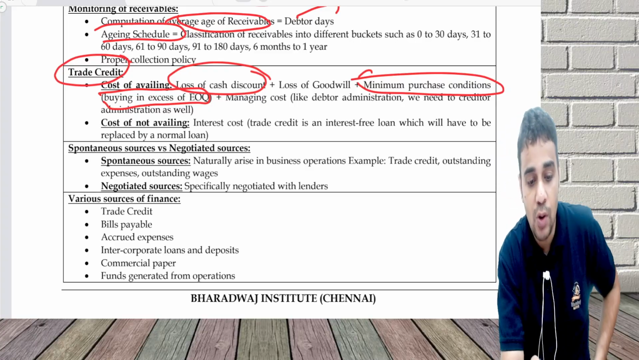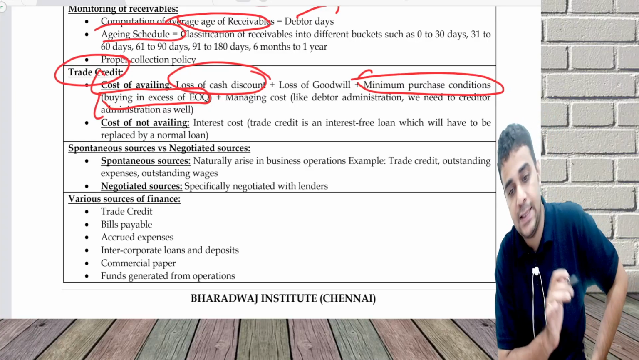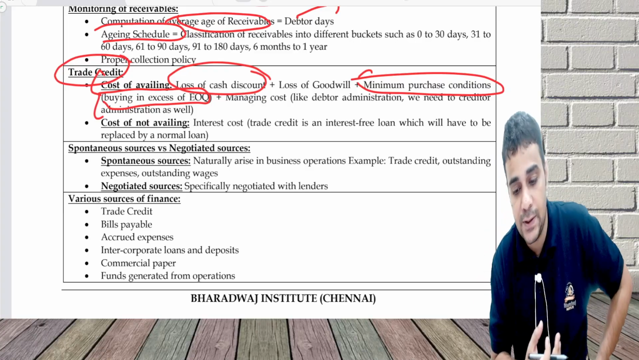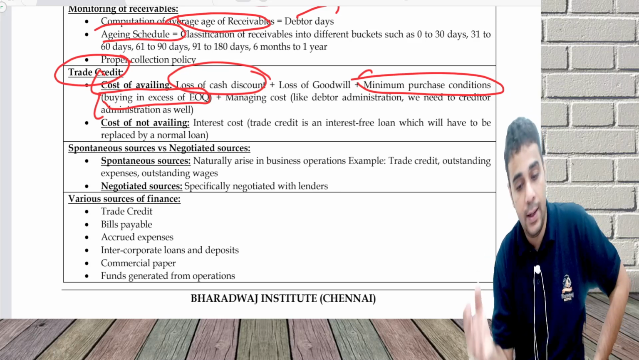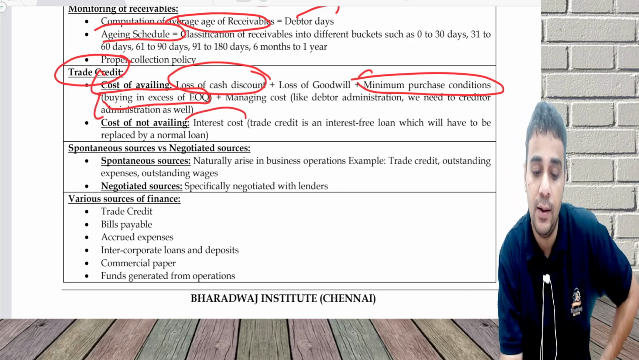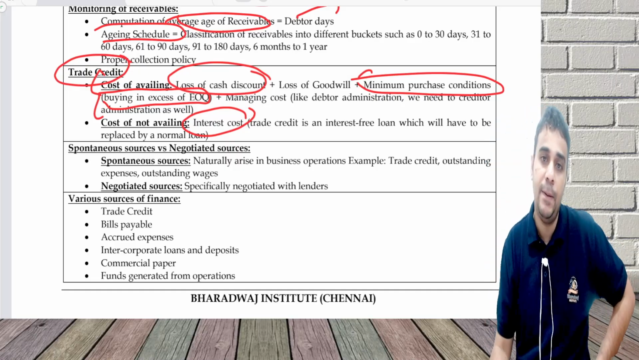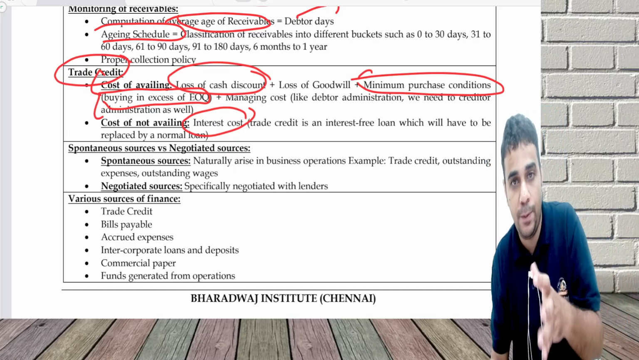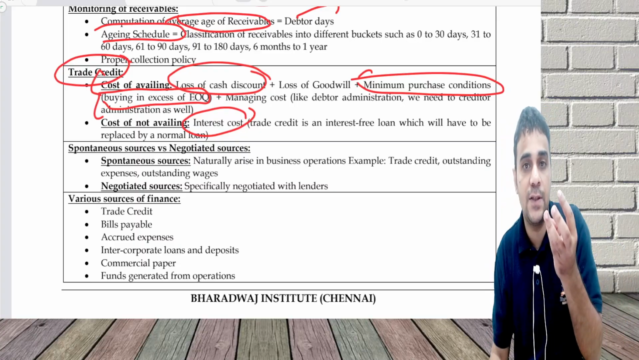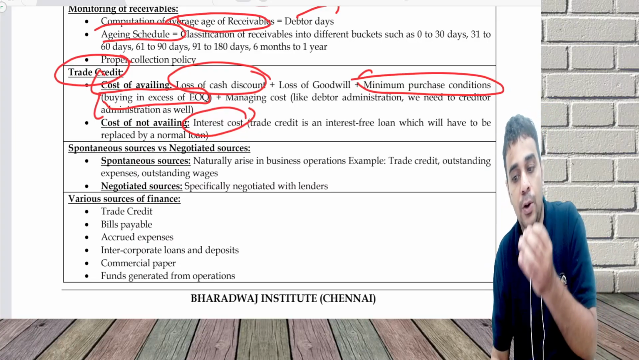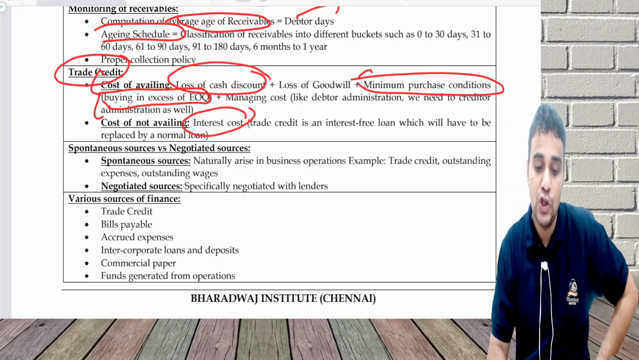But if you don't avail, these all will become benefits. You may get a cash discount, you can have better goodwill, you need not have a purchase condition, no credit administration cost, but I have to incur interest cost, because trade credit is an interest free loan which will be replaced with a normal loan. So is it okay to pay interest on a loan and get benefits like cash discount, improved goodwill, no purchase condition, no credit administration cost?